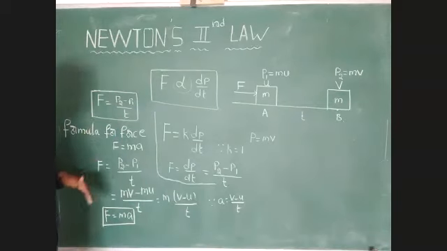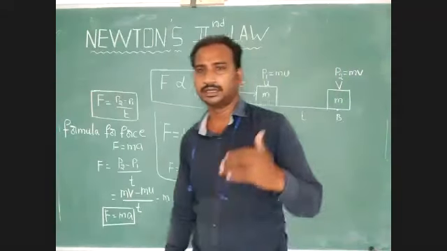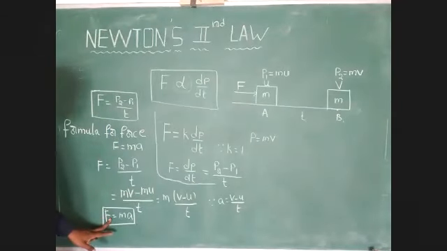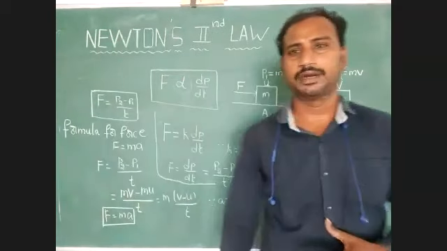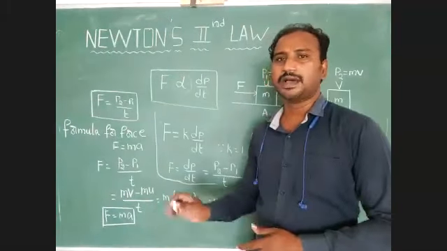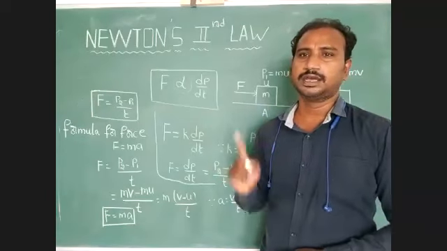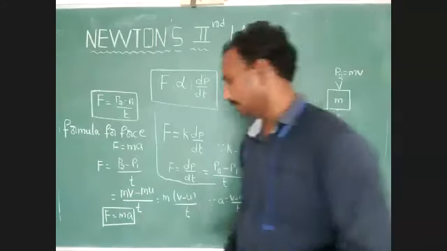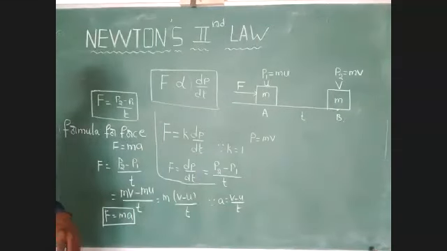Which law explained the definition of force? The second law explained the definition of force. The formula for force, F is equal to mass into acceleration. So Newton's second law explains that external force is equal to the product of mass and acceleration. Because of that reason, Newton's second law is the base law for Newton's first and third law. Understood? Observe this for a few seconds on the board. Next, we continue the class.